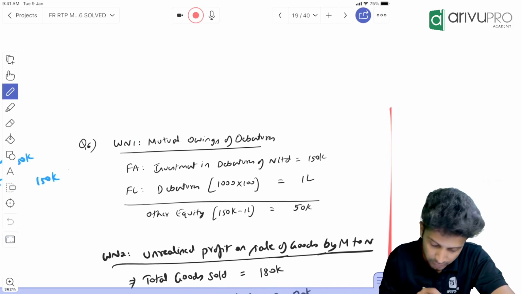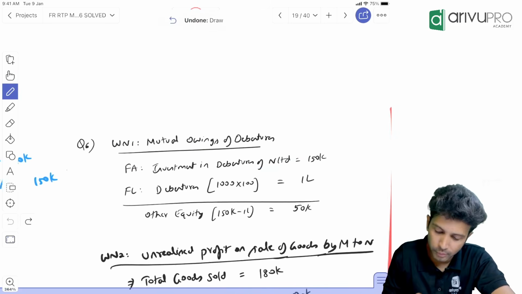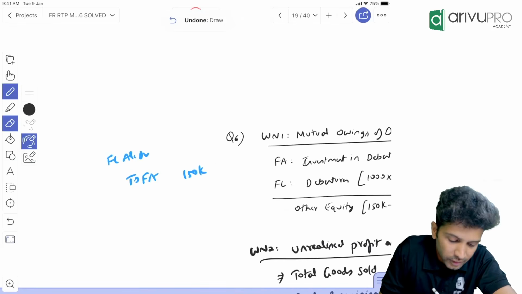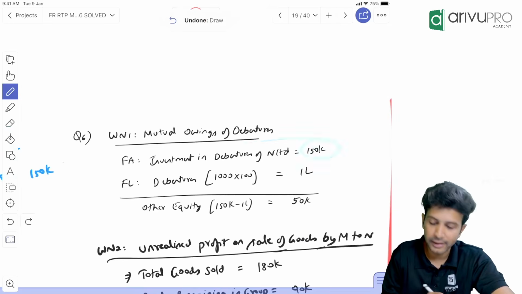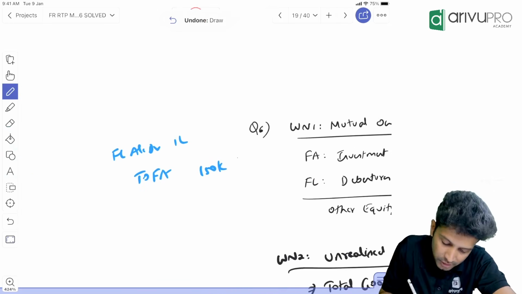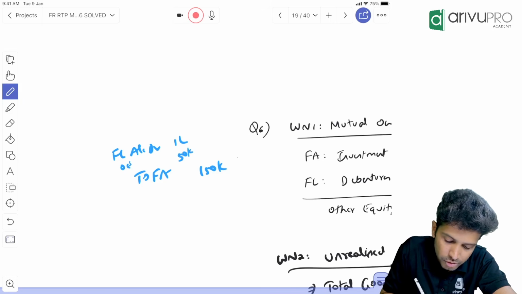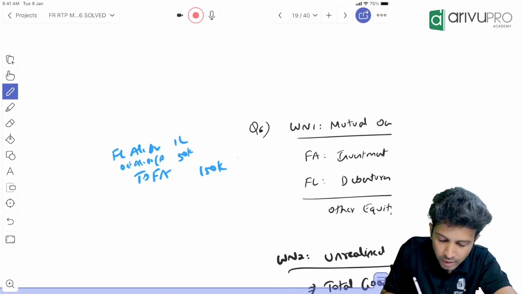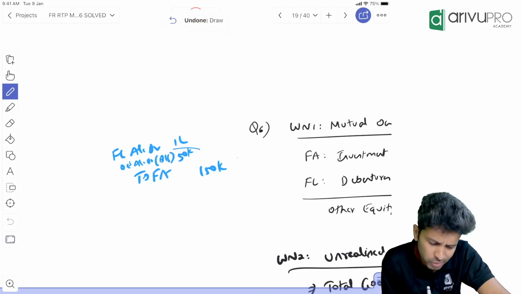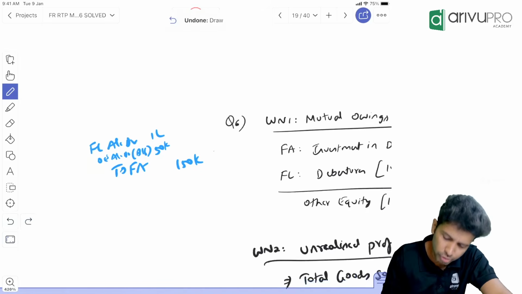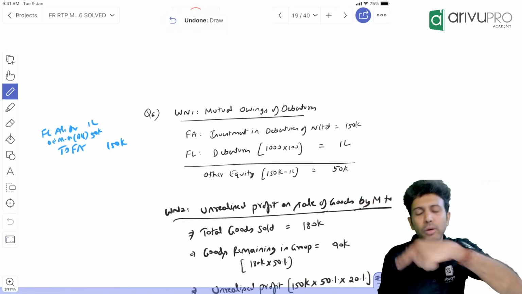Sorry, FL you will debit only by 1 lakh. FL you will cancel by debiting 1 lakh. FA you will cancel by crediting 150. Journal entry not matching. 50,000 is a balancing figure which you will adjust in your other equity. Other equity you are debiting. Other equity is a reserve, it has credit balance. When you debit, its balance will reduce. So this 50,000 you'll have to reduce in your last working note.